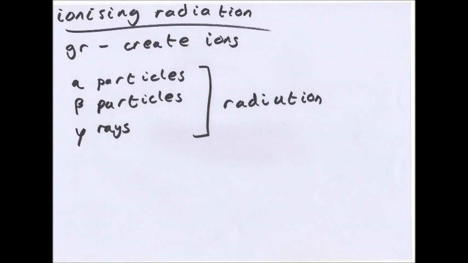Alpha and beta particles are not electromagnetic radiation, they are particles. What happens is they will collide with atoms and knock off electrons to form ions. Radio waves can give them energy which causes them to be emitted.